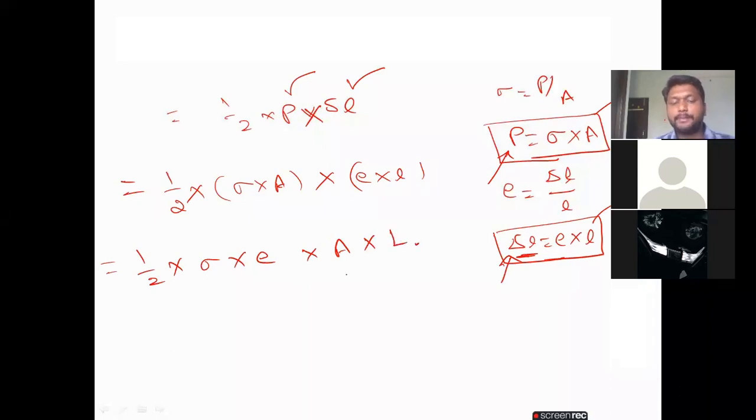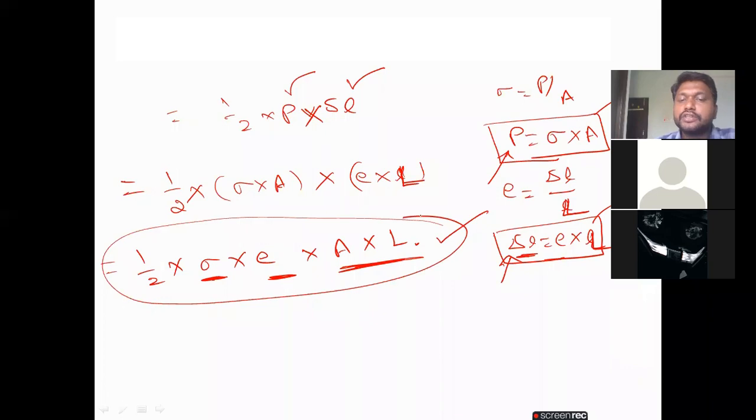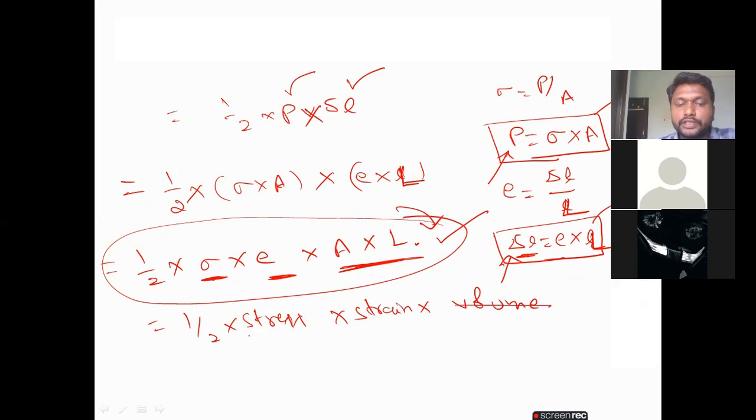Here the original length is not small l, it's a capital L. Sigma is stress, E is strain, and A into L is the volume. That's why this is the strain energy formula we got here. So now I am writing half into stress into strain into volume. So the strain energy we got in this form.